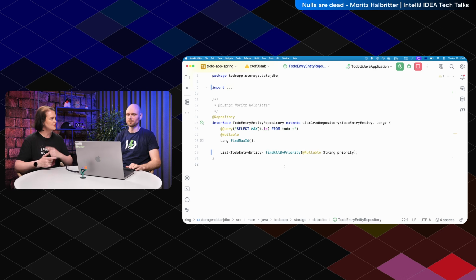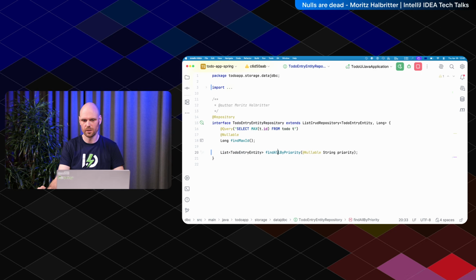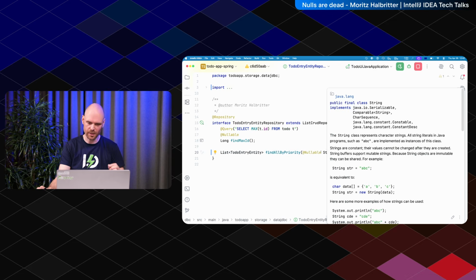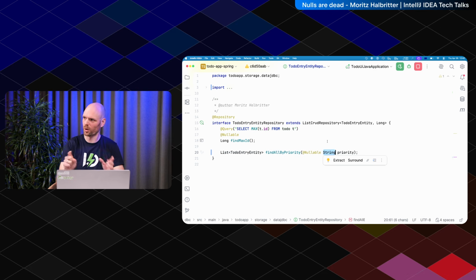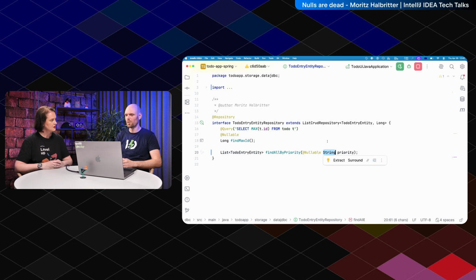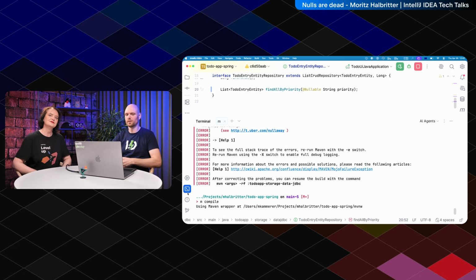Exactly. So this is why it's good to check in your build whether everything is properly annotated. Because if you expose this to Kotlin, you have a type which is String without a question mark, and now Kotlin users can't invoke this method with a null. It's not possible. The Kotlin compiler says you can't pass in a null, it's a non-nullable String. But the implementation actually can use a null. So you have created a bug which is only there for Kotlin users, which is bad. So put a @Nullable on there. Run again.